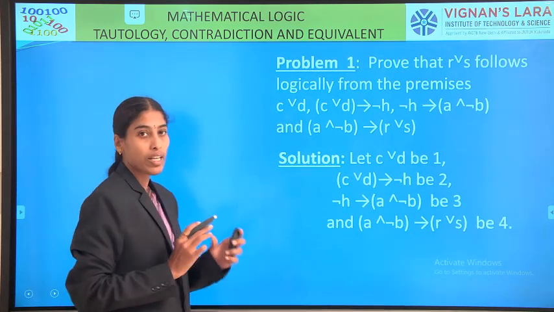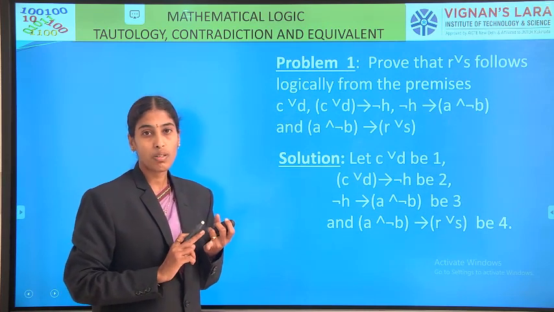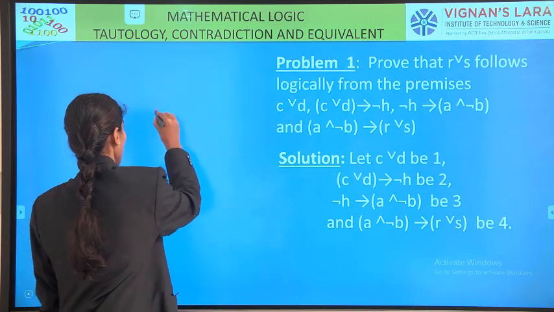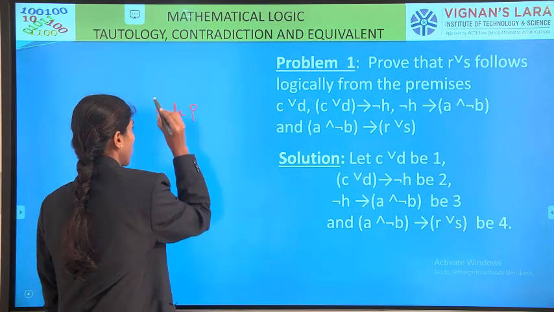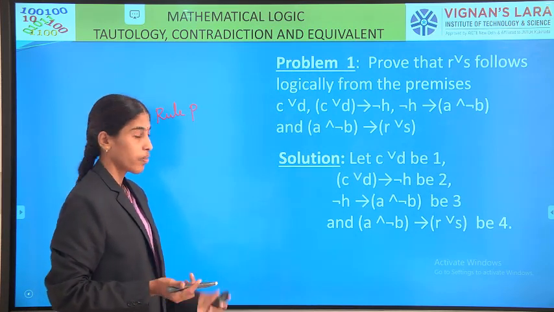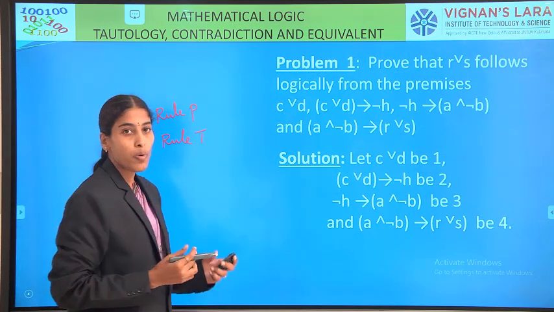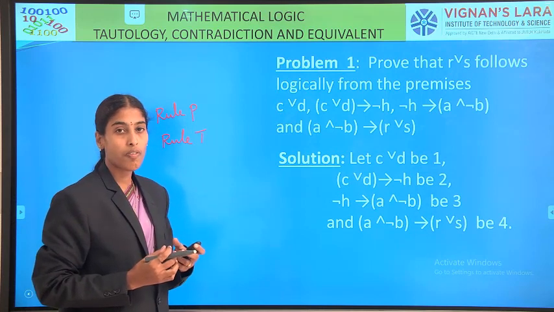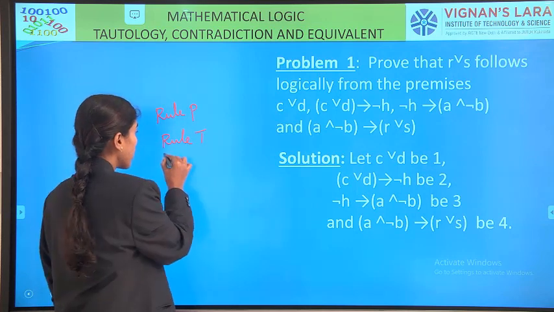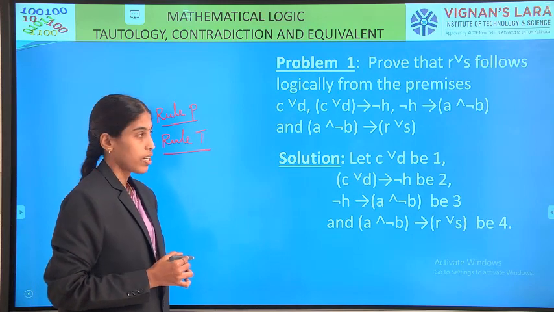Right? Till now we are discussing rules of inference. We have two rules, that is rule P and rule T. Rule P is we are including the given premise at any point of the derivation. Next one is rule T. Suppose I derive some formula S from the given set of premises, and if I reuse that formula, we call it rule T. These two are the rules of inference.